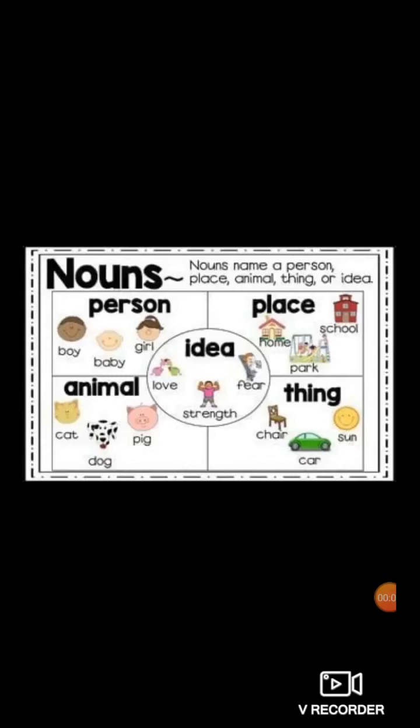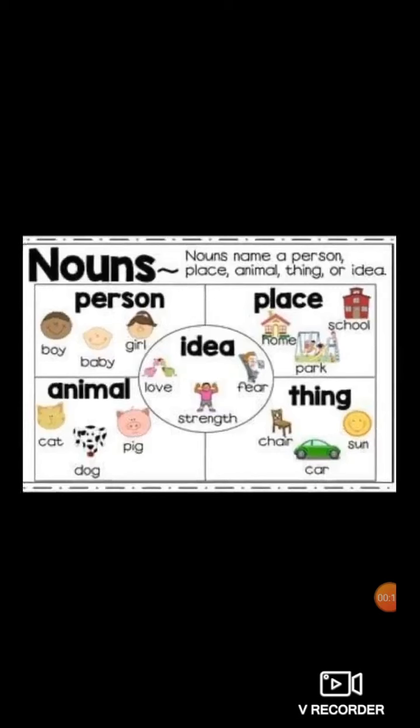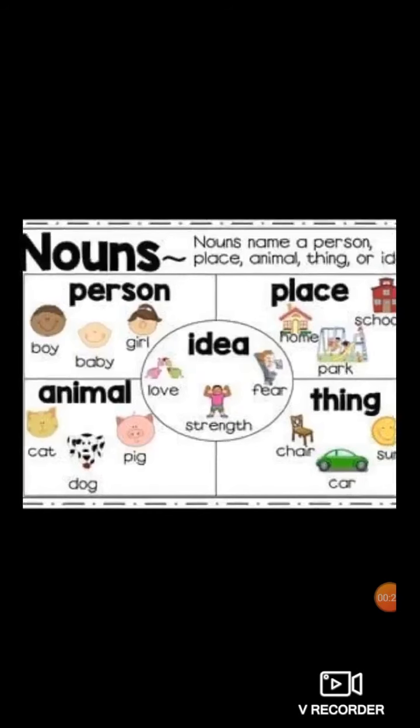Now dear students, first we'll see what is noun. What is noun? Noun is a name of a person, place, animal, thing or idea. I repeat, noun is a naming word, which means noun is a name of a person. It can be a name of a place, animal, thing or idea. See, it's described here in 5 parts. Noun is name of person, place, animal, idea or thing.